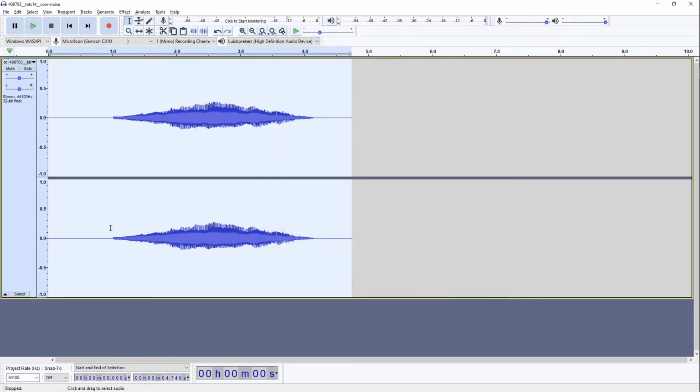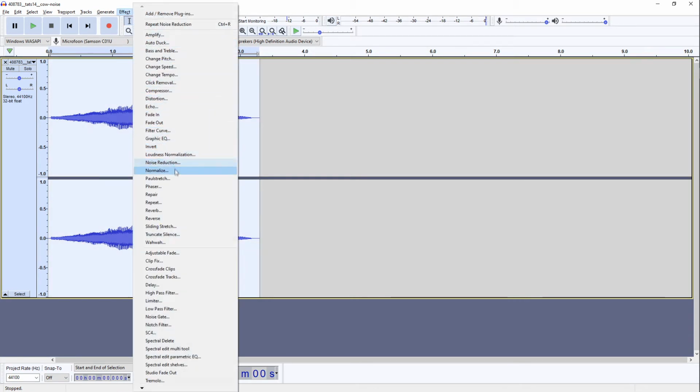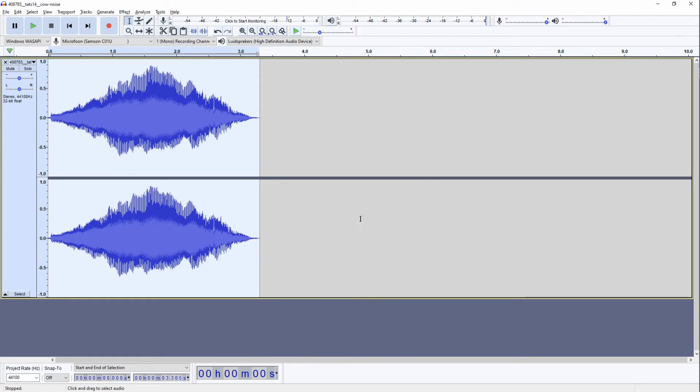Now I also don't need the beginning. So there we go. Cut out a bit of the end there. Select everything again and normalize it. And this is what that sounds like.